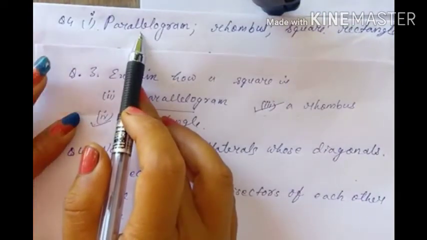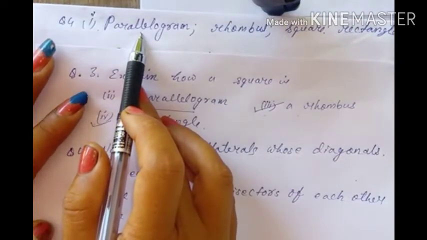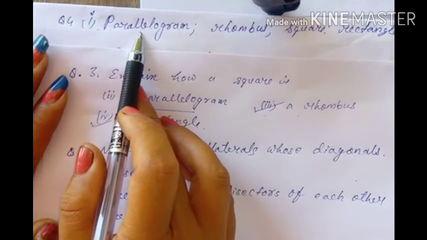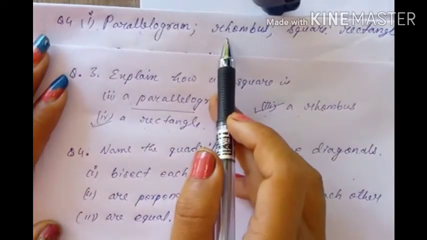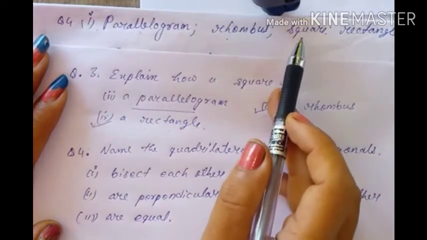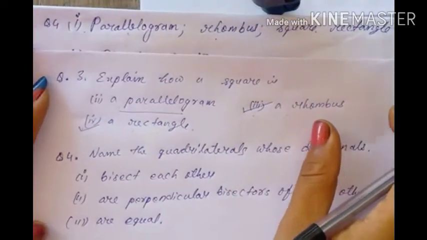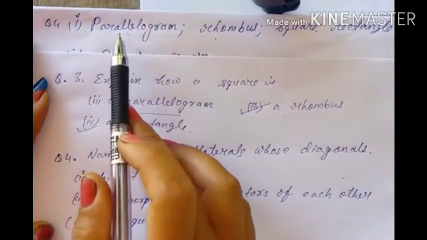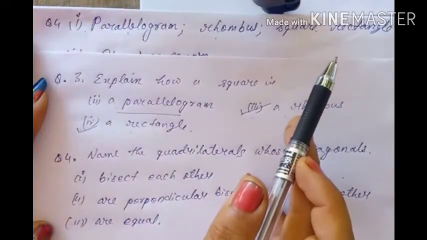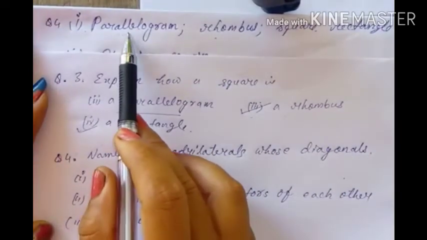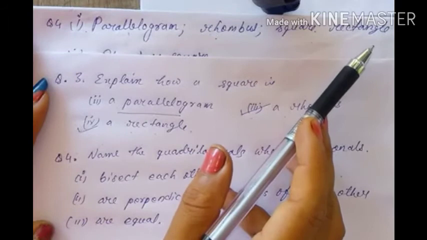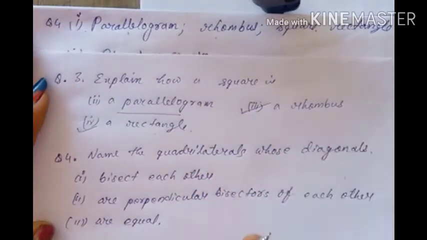Parallelogram, because the diagonals of a parallelogram bisect each other, and a rhombus also, and a square and also a rectangle. Okay, these four. For these four types, their diagonals are bisectors. So what is the answer? Parallelogram, rhombus, square and rectangle, their diagonals bisect each other.